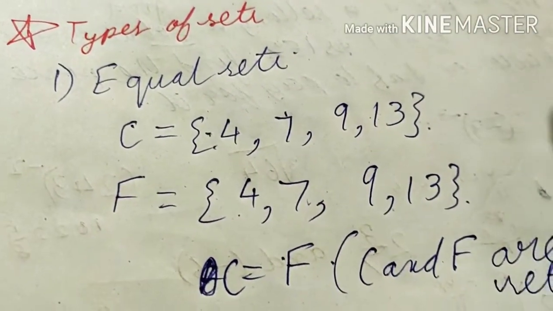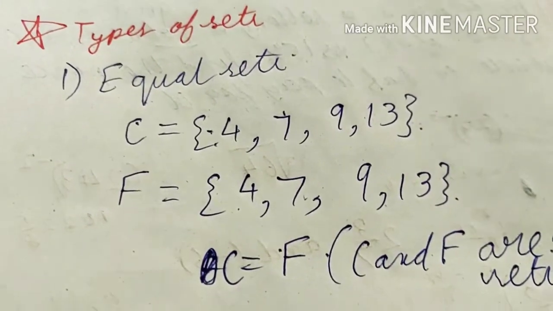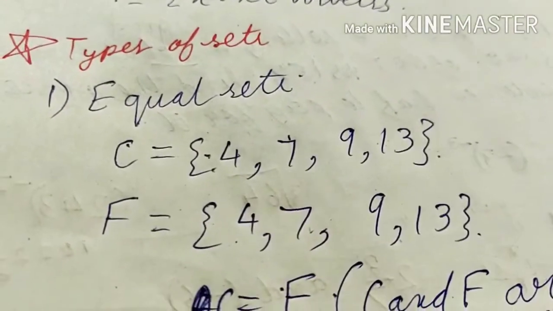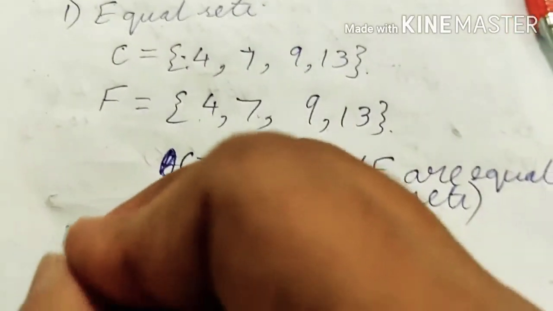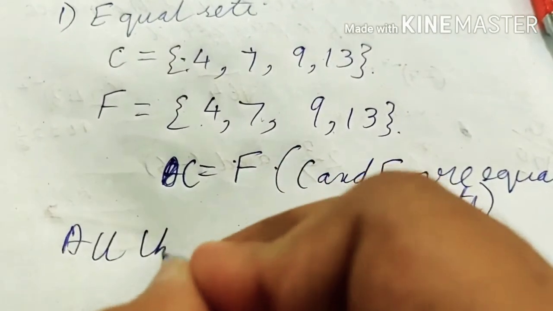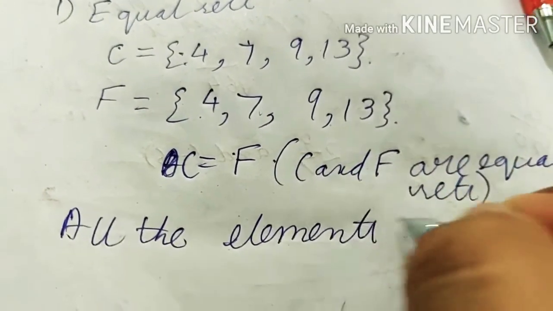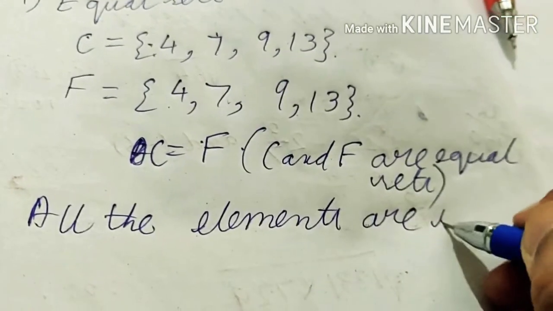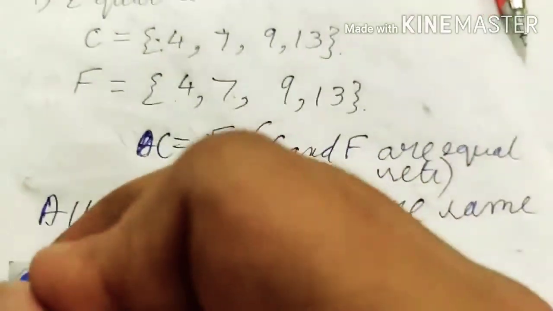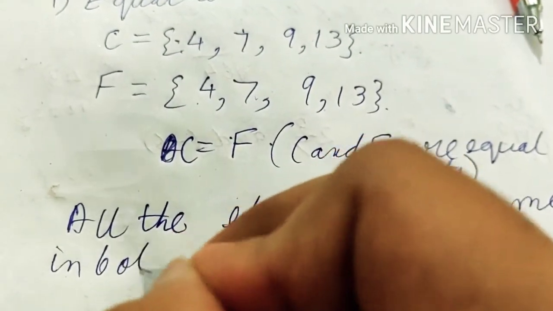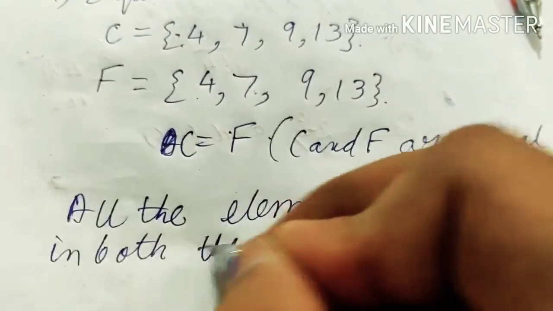All the elements are the same in both these sets. So these are called equal sets.